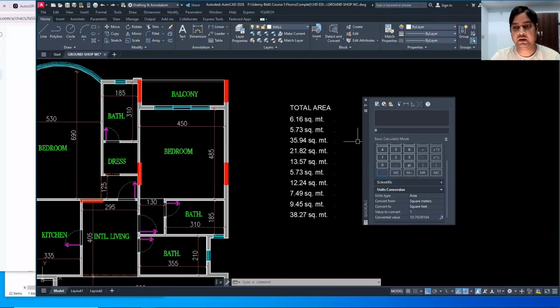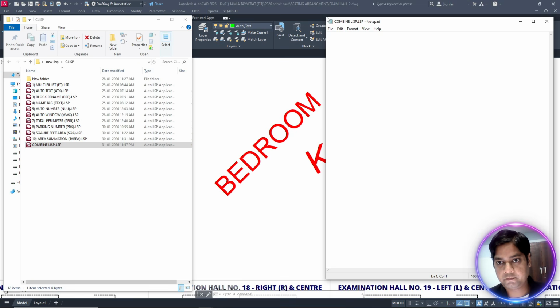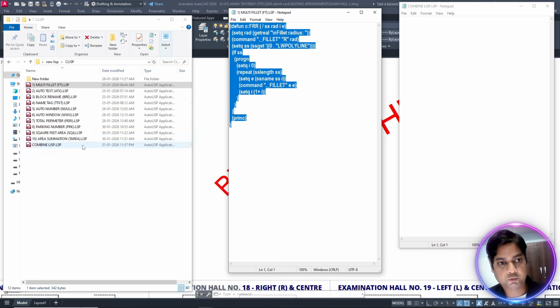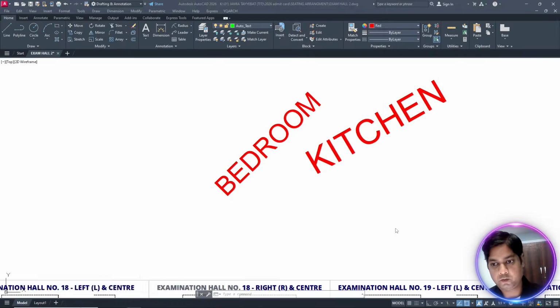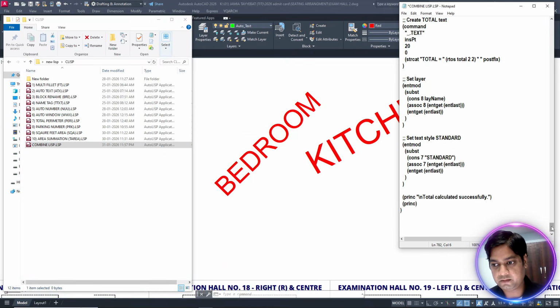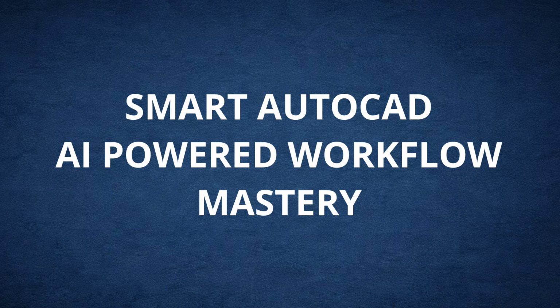If you are still working in AutoCAD the old way, you are wasting time, energy, and money. Manual drafting, repetitive commands, same corrections again and again. That workflow is dead. Welcome to Smart AutoCAD AI-powered workflow mastery.